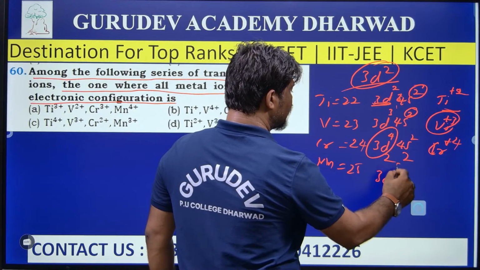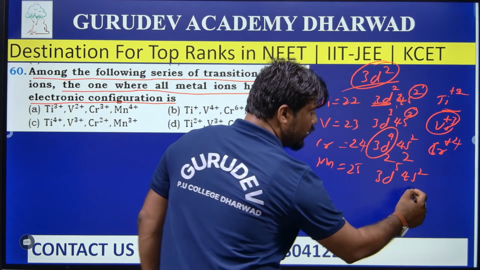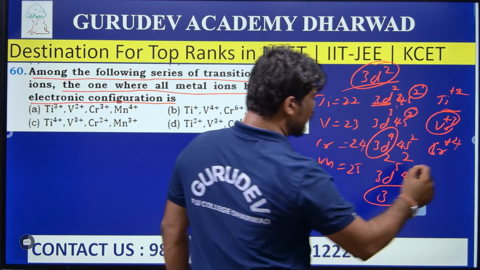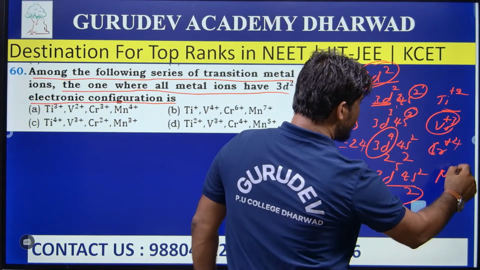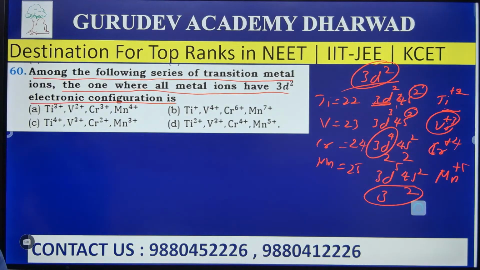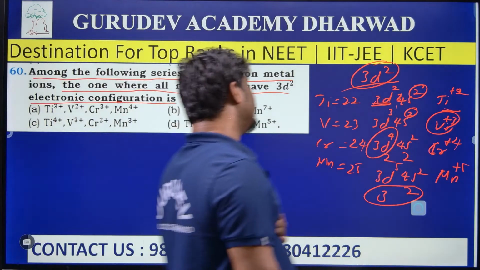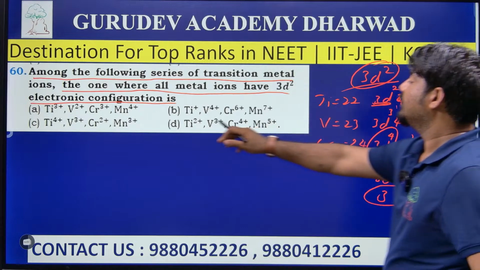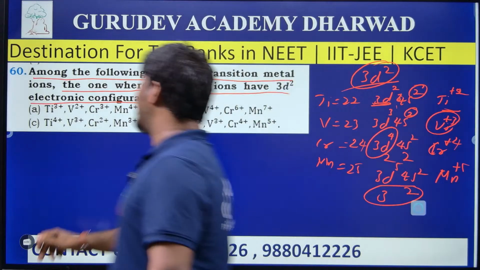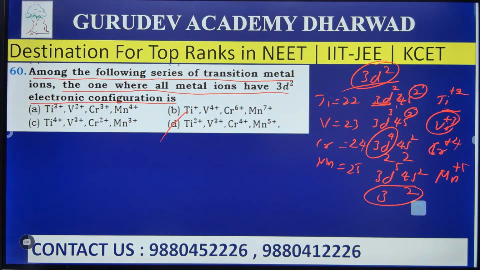Its electronic configuration is 3d5 4s2. By removing the 2 electrons from the 4s and the 3 electrons from the 3d, it will become Mn plus 5. So here also 3d2 electrons will be remaining. Then which ions have 3d2 electrons? Ti plus 2, V plus 3, Cr plus 4 and Mn plus 5. Hence answer D is the right answer for the question here. Now go to the next problem.